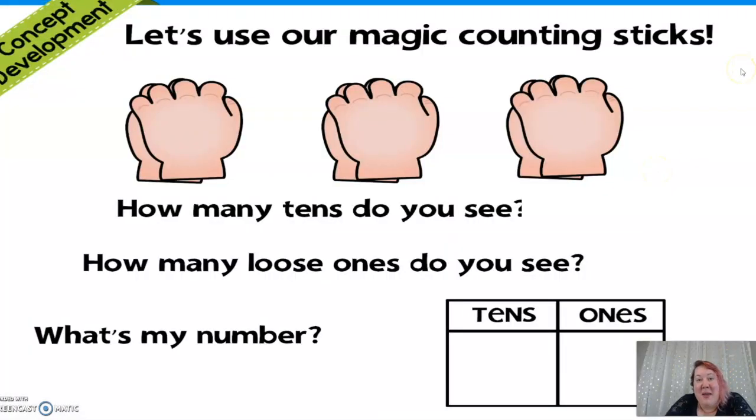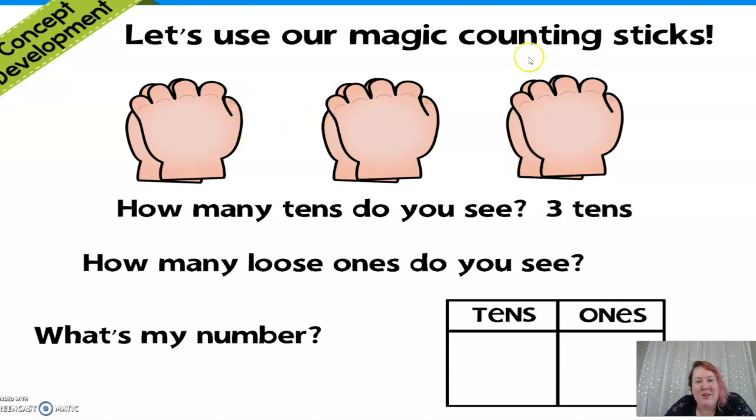Now let's use our magic counting sticks. You can actually use your hands as well to do this for you, because we have 10 fingers, right? So when we put them together like this, how many tens do we have? Well, this is one group of 10 right here, because I have 10 fingers and I've grouped them together. So here's 10. So let's look at our picture. We've got 10, 10, and 10. So that would be how many tens? 1, 2, 3 groups of 10.